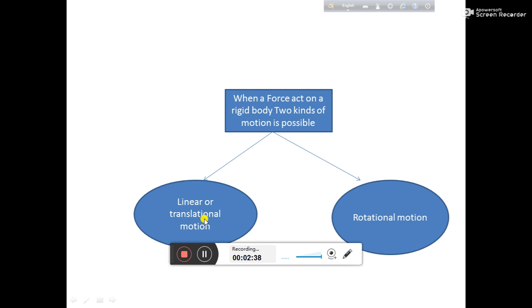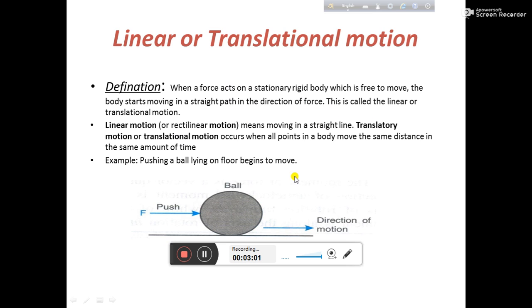What is linear motion? If we apply force on a body, and due to the effect of the force the body moves in a certain direction or in a straight path, we can say that there is a linear motion. And what is translational motion? Translational motion, that is, if a rolling material is there, suppose a ball is there, and if you apply force on that ball, so what will happen? The ball will start to rotate in a straight path. This is called the translational motion or translatory motion.